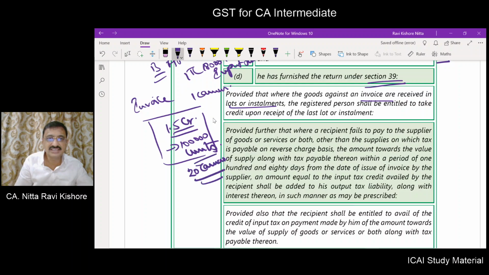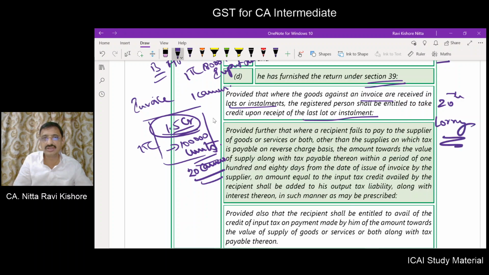So the ITC on this 1.5 crore, when will I be able to avail? Only on the receipt of the last lot or installment. Only after the 20th lorry comes into my factory, then only will I be able to avail the input tax credit.